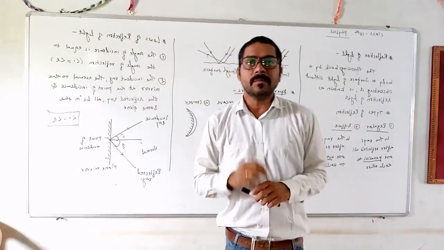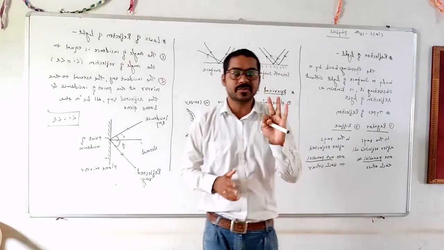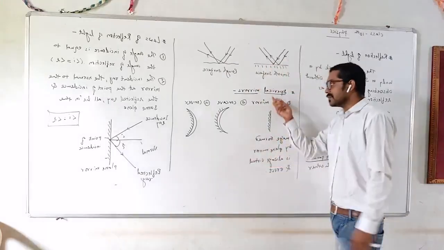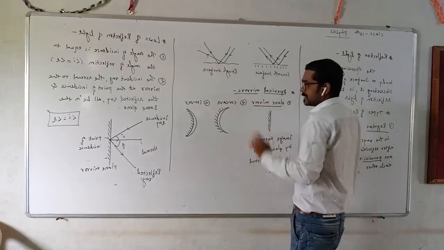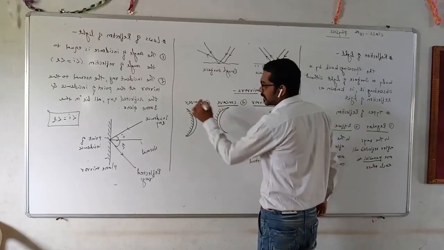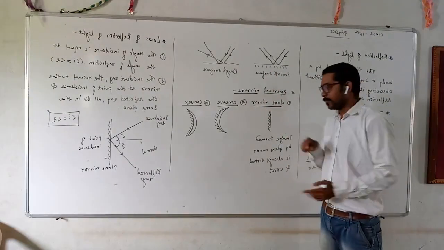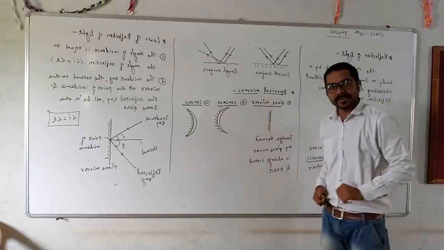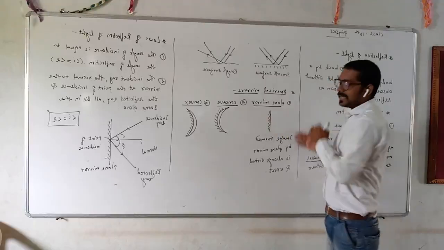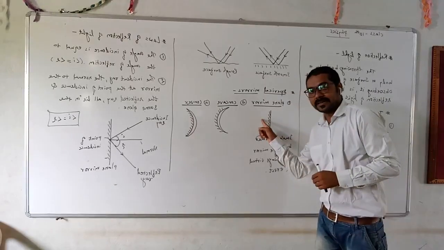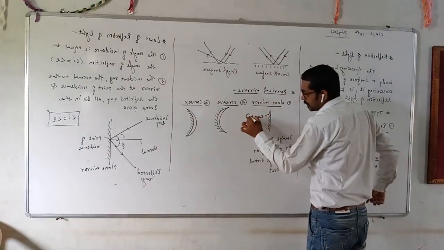Here, after the basic concept of reflection and surfaces, we should know about the types of mirrors. Basically, in our daily life we have three types of mirrors. First one is the plane mirror, second one is the concave mirror, and third is the convex mirror. In the plane mirror, both the surfaces are plane. In the front side is the shiny surface, and the back side has a rough surface.